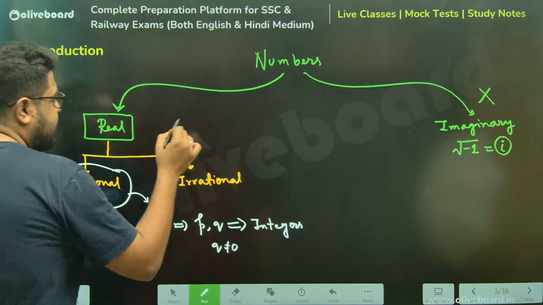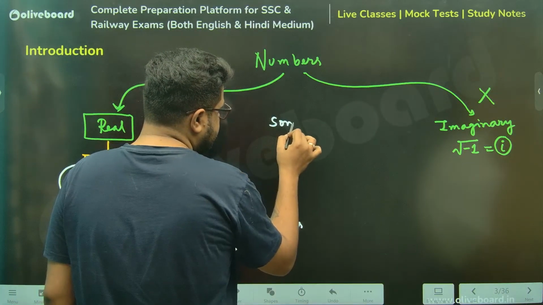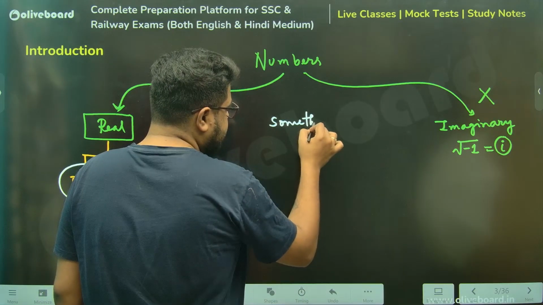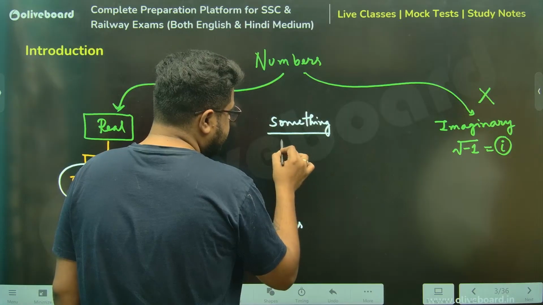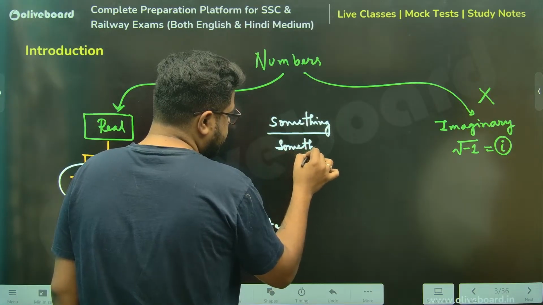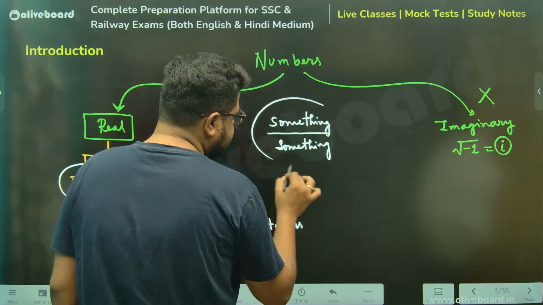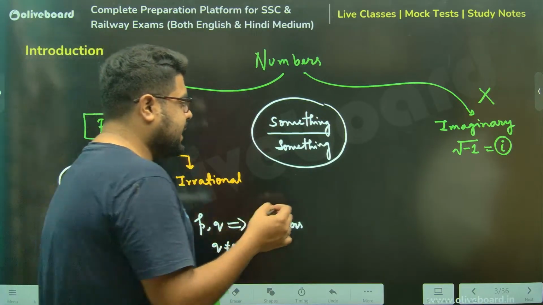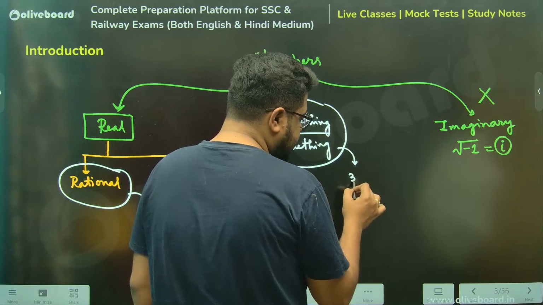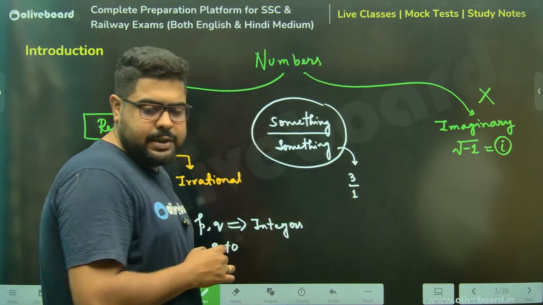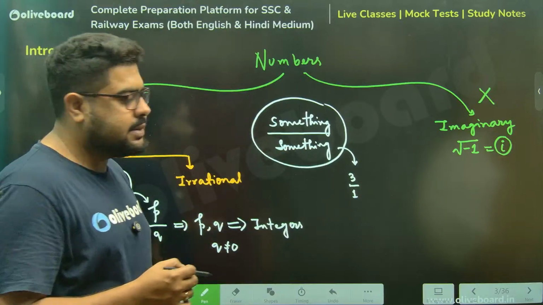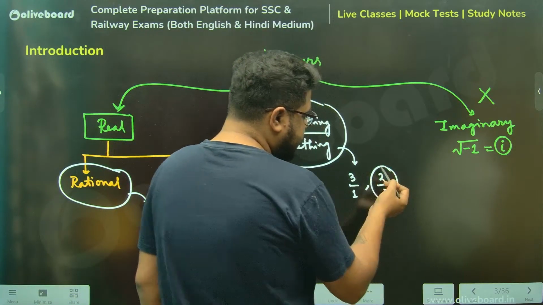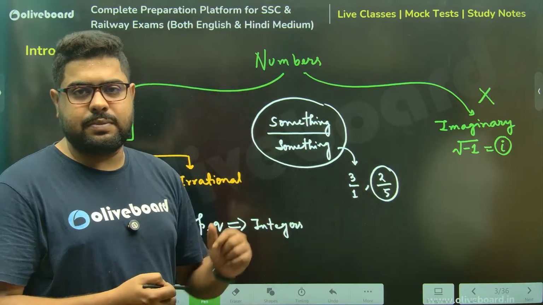If a number can be written as some integer by something that is also an integer, this is your rational number. Now please understand, I can write, let's say, 3. 3 I can write as 3 by 1. P by q, rational number. So let's take 2 by 4 or 2 by 5. P by q, yes, a fraction, it's a rational number.